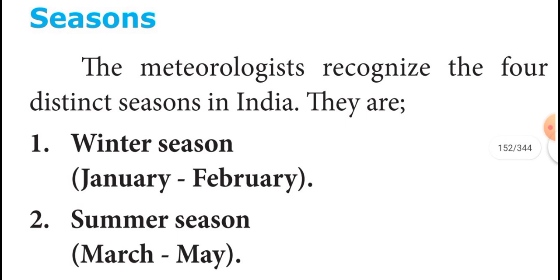So during this season we will get clear skies, fine weather conditions, light northerly winds, and low humidity. Temperature also varies from one region to another during this period.